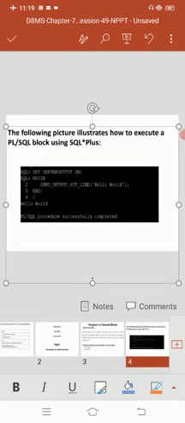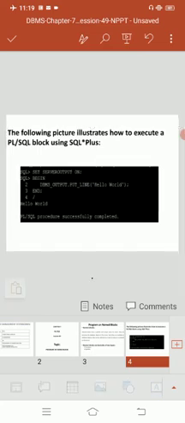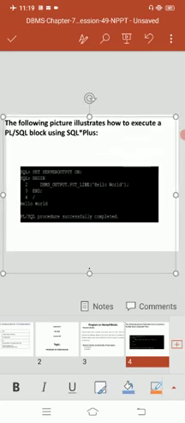After completion of this, each and every block has three parts, and a named block also has three parts. The first is the declaration section part, the second is the executable section part, and the third is the exception section. So what is meant by the declaration part? A PL/SQL block has a declaration section where you declare variables, allocate memory for cursors, and define data types.